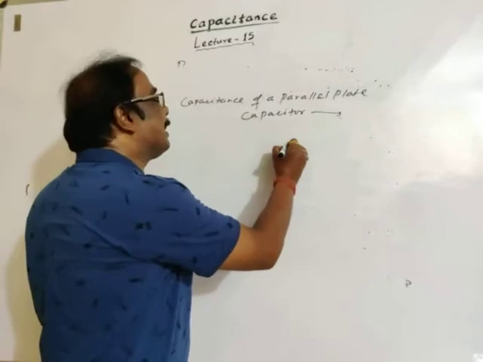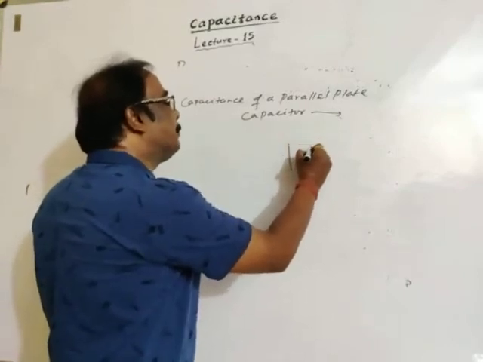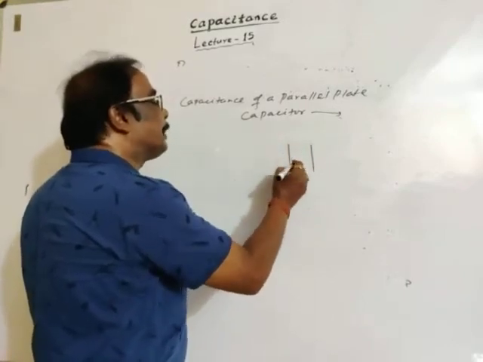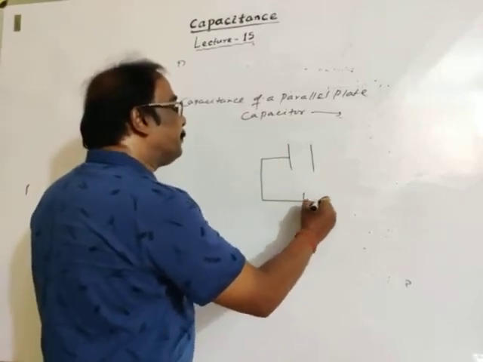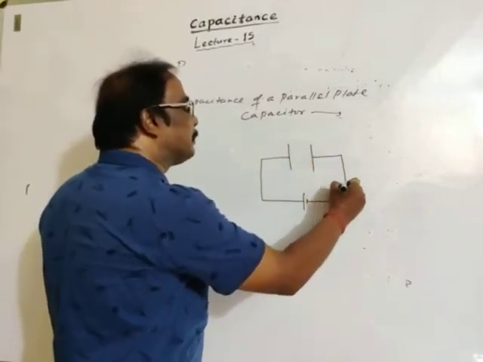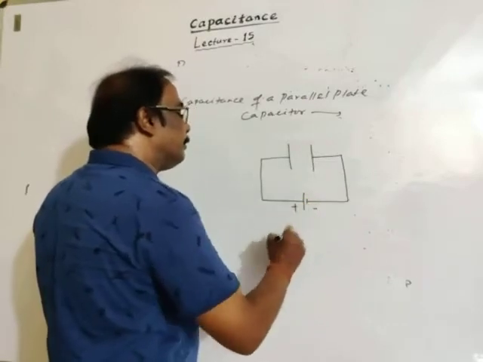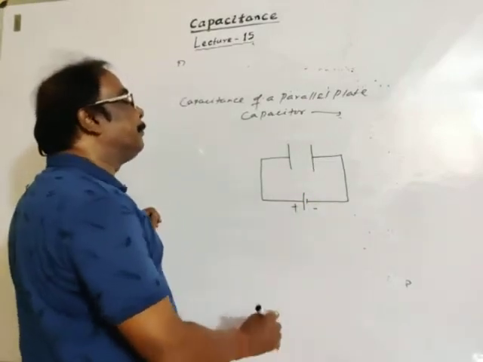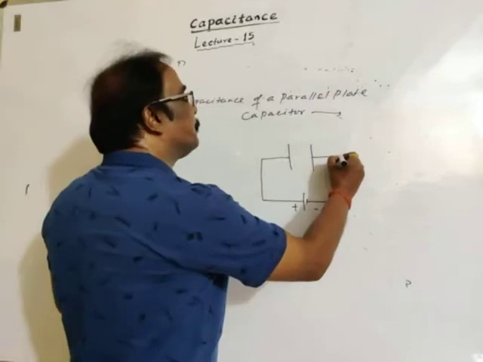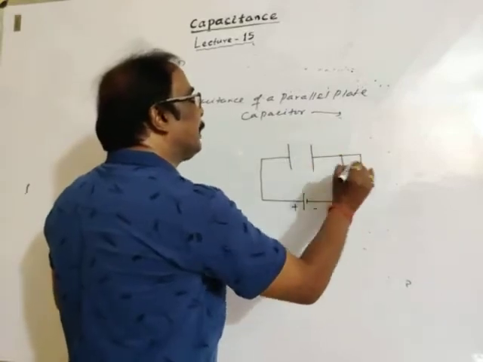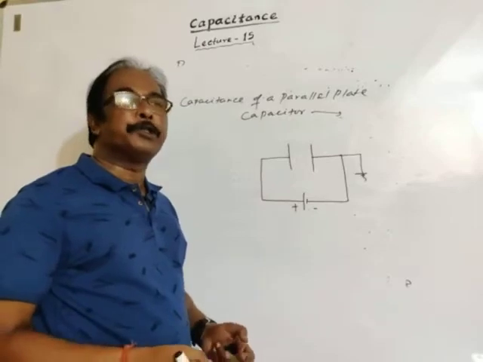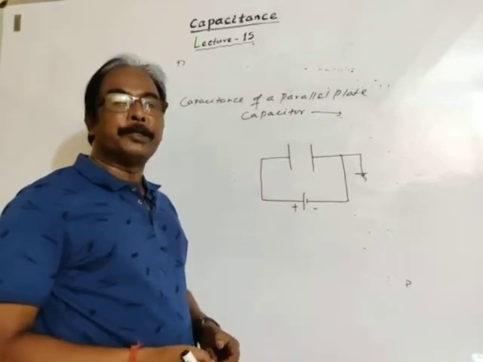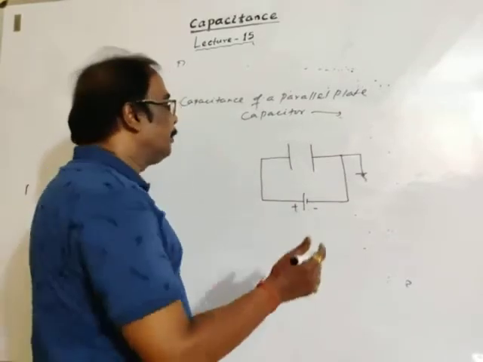In a simpler way, charge is given like this. These are two metallic plates, both uncharged, connected to the positive and negative terminals of a cell or battery. This is positive, this is negative. Of course, electrical instruments are earthed; in our household electrification system we use earthing.